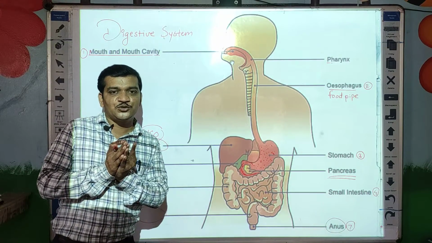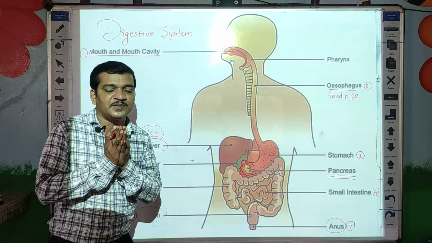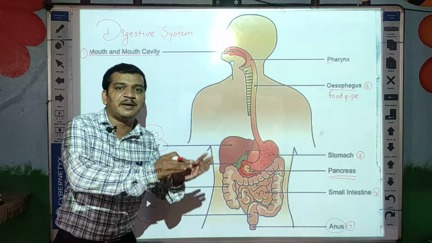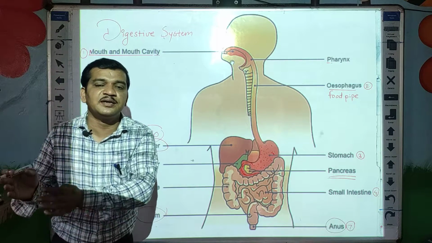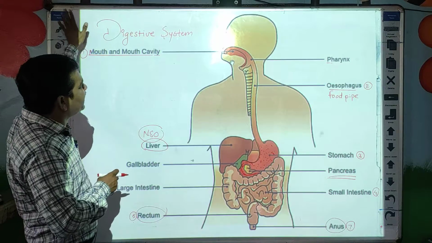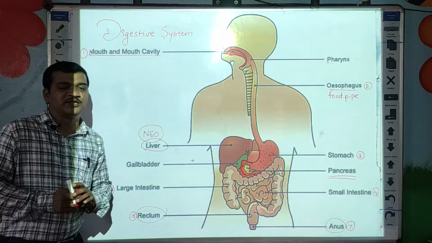What is meant by digestive juices? Digestive juices are chemical substances which break down complex food into simpler substances. Understood? So this is about our digestive system.